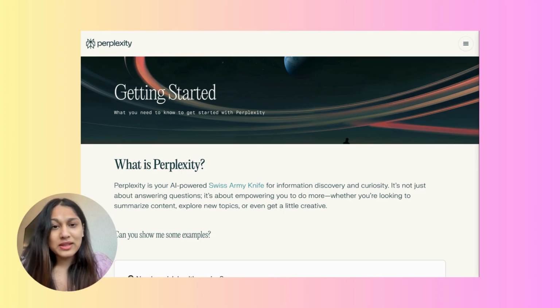Now, why do we need Perplexity, which is an AI powered search engine? So, this is what I found in their FAQs page, which says that traditional search engines have become cluttered with ads and algorithm driven content, making it really difficult to find unbiased and high quality information. So, what Perplexity does is basically it flips this model where they put users first. So, instead of users having to go through like multiple links to find answers, they get a synthesized overview of the answers and then they can do a deeper dive if they want.